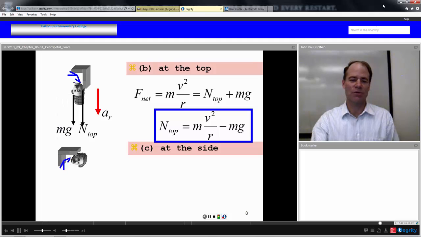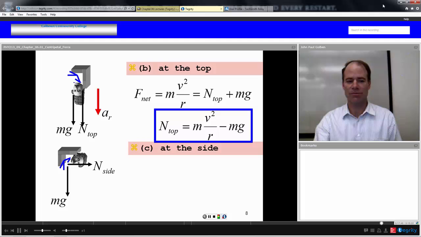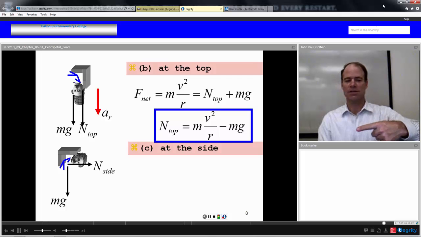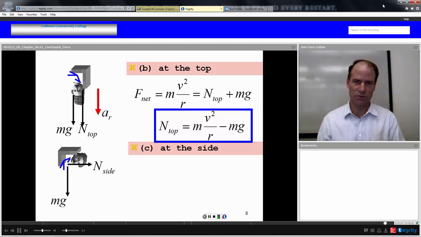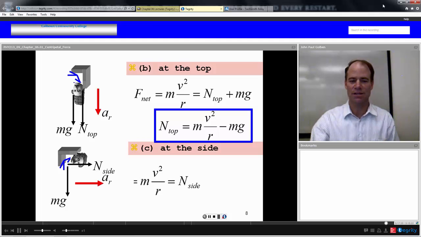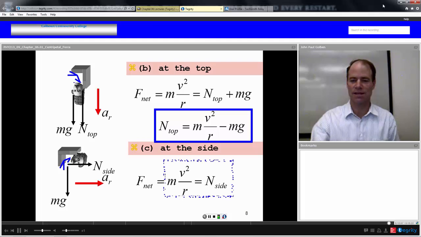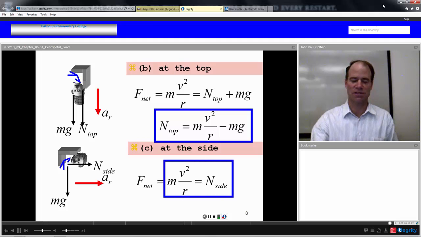If the pilot were at the side of this loop-de-loop, the free body diagram would look like this. You have a normal force of the seat towards the right in this case. Weight is still going down. In this case, all your normal force is supplying the centripetal force that's keeping you in the circle. So if we wrote Newton's second law for that, mass times acceleration would just be equal to your normal force, and that's what the force of the seat would be on you.